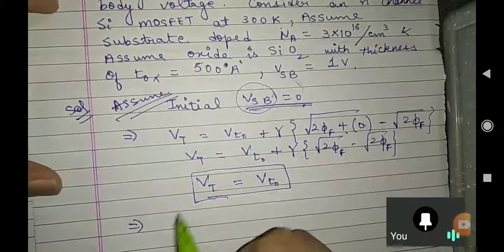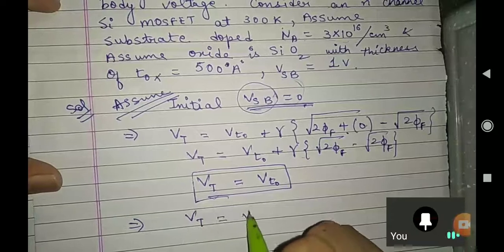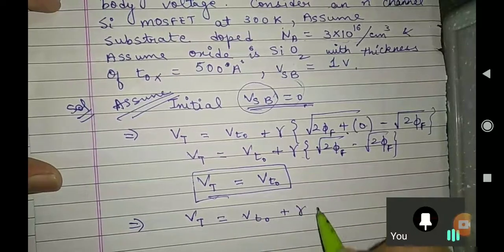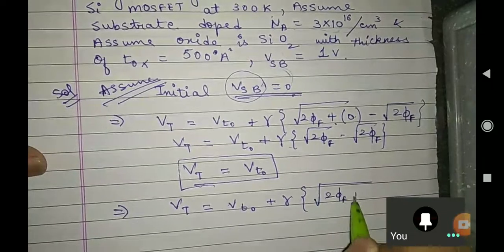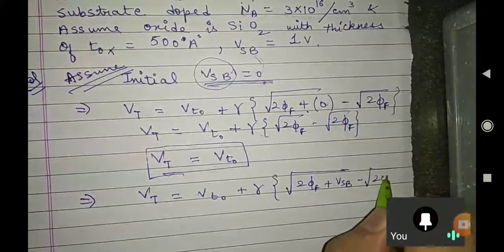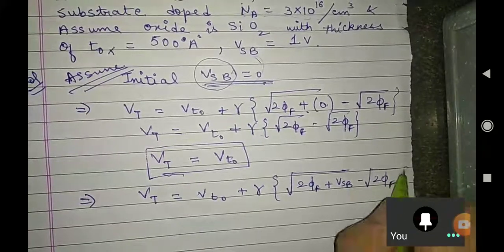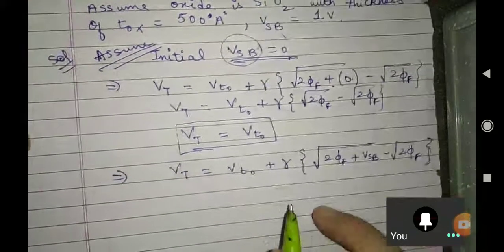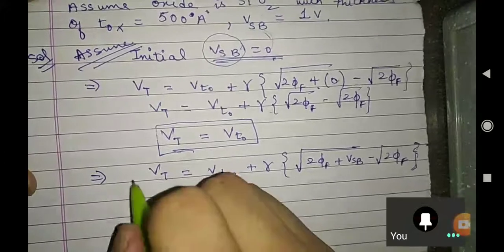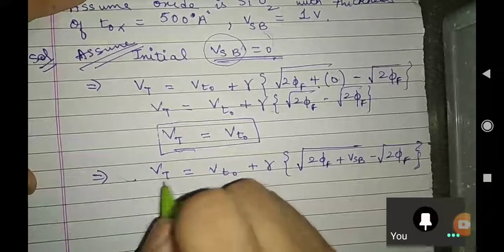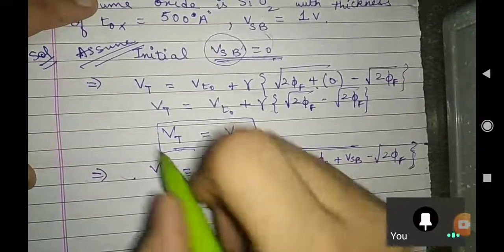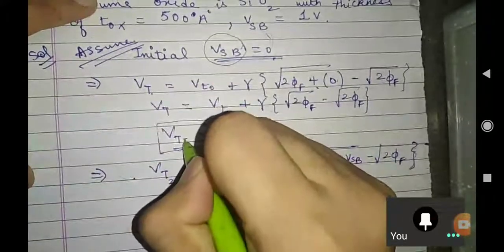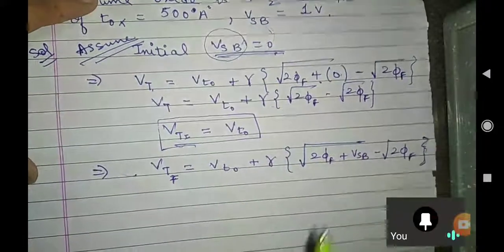Now we know the formula, that our Vt equal to Vt naught plus gamma times of under root of 2 phi f plus VSB minus under root of 2 phi f. Now what can I write, we want a change. This is the threshold voltage, we can write VT2, and this is VT1, the initial voltage, and this is our final threshold voltage.